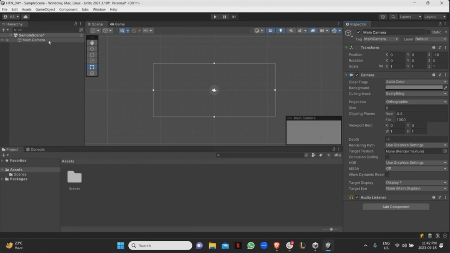So at the top here, you're going to notice that there's something called a scene. A scene is different from the scene view, right? The scene view is just what the scene currently has. A scene is basically a small part of the game. And the game is composed of multiple scenes together, or maybe it's all in one scene, however you want to do it. So think of a scene like a main menu scene, and it's going to have a bunch of buttons.